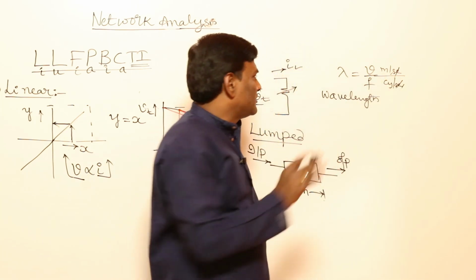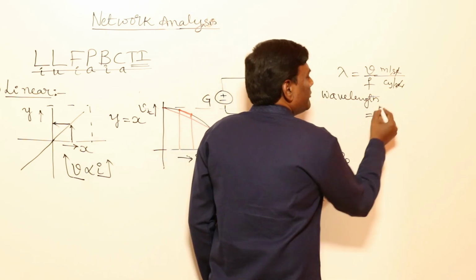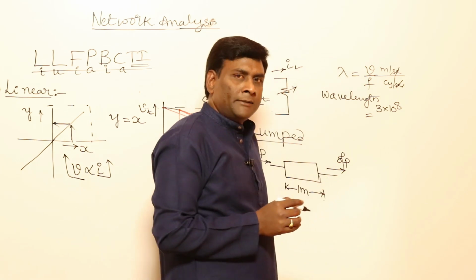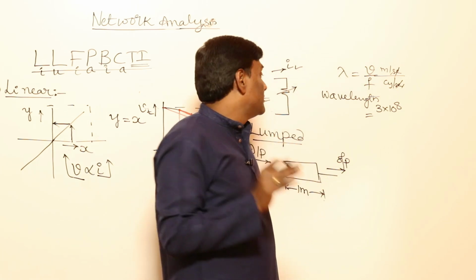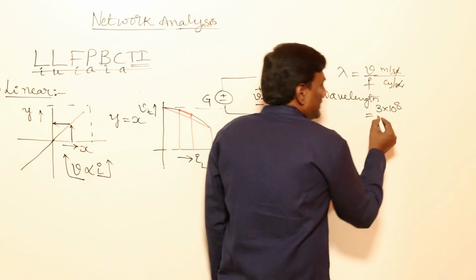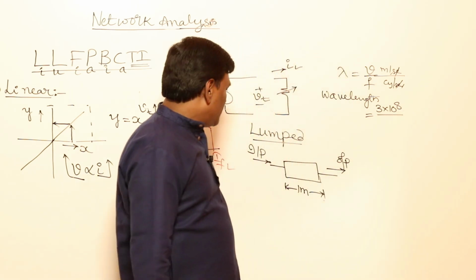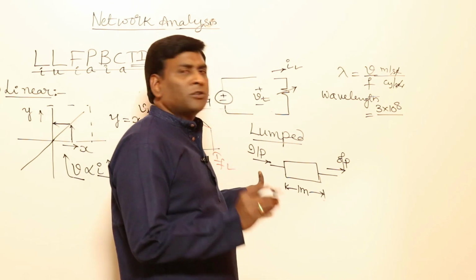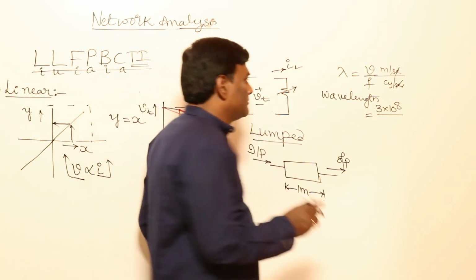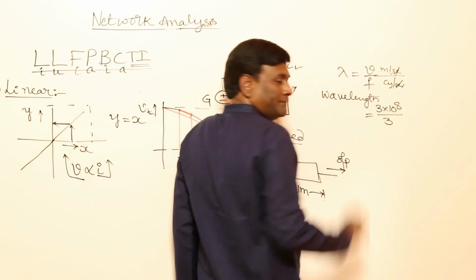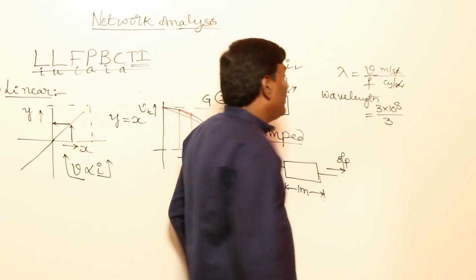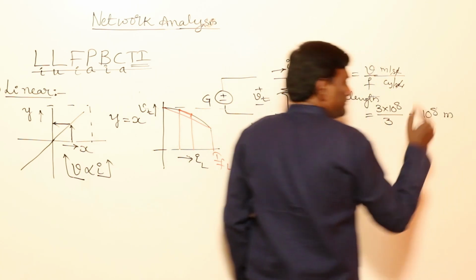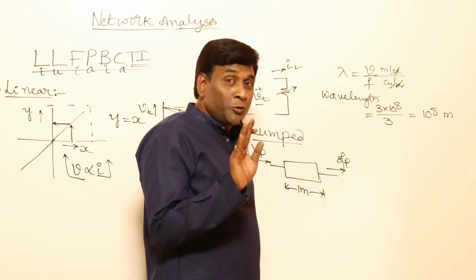For example, what is the velocity of an electromagnetic wave? The velocity of an electromagnetic wave is 3 into 10 to the power of 8 meters per second. Okay, focus here, all of you, please. Now 3 into 10 to the power of 8 meters per second divided by, for example, the operating frequency. If the operating frequency is 3 Hz, just 3 Hz, what is the wavelength lambda? The wavelength is going to be 10 to the power of 8 meters. Of course, you did not understand yet.